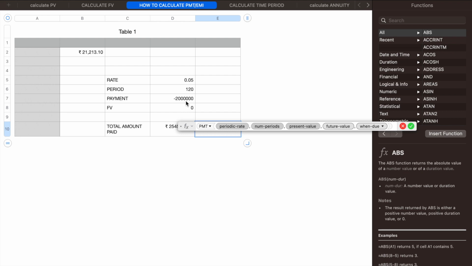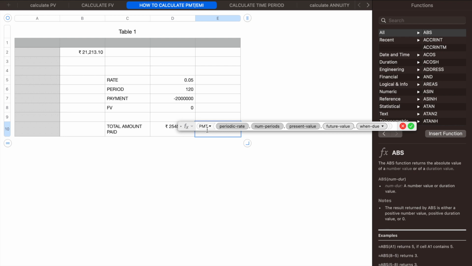See, suppose let us assume that you have borrowed 20 lakhs and you are going to return it in 120 months. 120 months means 10 years. Now if you are going to repay it in 120 months, then the EMI which you are supposed to pay will be 21,230. That is how we can very easily calculate.